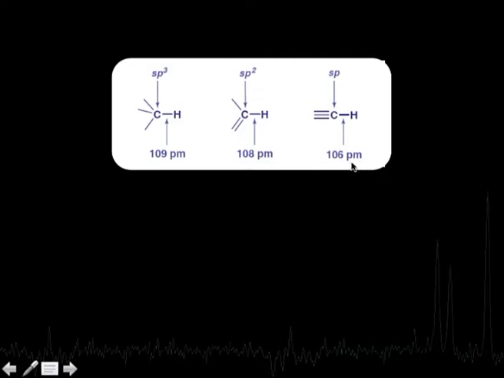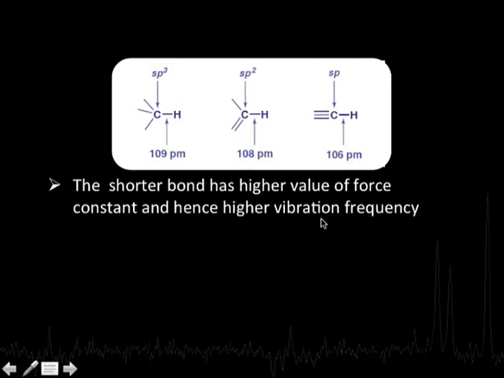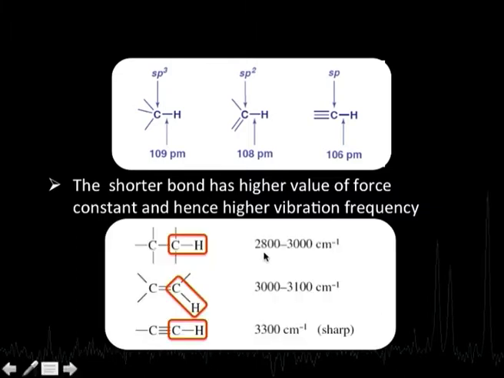Since it is strongest, it will have a higher value of the force constant and hence a higher vibration frequency. Let us look at the data here. Alkane is about 2800 to 3000 centimeter inverse. In case of alkene, it is about 3000 to 3100, and in case of alkyne, it is about 3300 centimeter inverse. So, we find that alkynes will have a higher vibration frequency because of the bond being shorter and hence being a stronger bond.